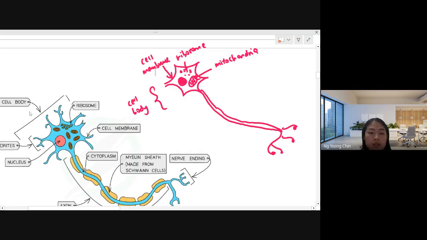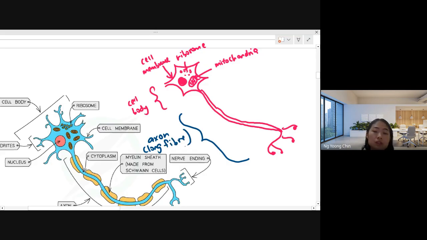Okay, then the point is, the function of the nerve cell is the transmission of nerve impulses. The nerve impulses are transmitted along this way. This is what we call the axon. The axon is a very long fiber.